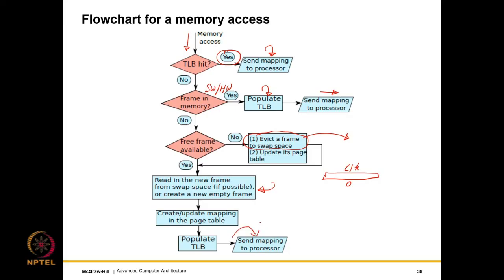So this is again the typical flowchart, the typical way that we process pages and frames, and the most important concept here is the TLB and the page table. My previous book on computer architecture has a detailed description of how the page table is designed.